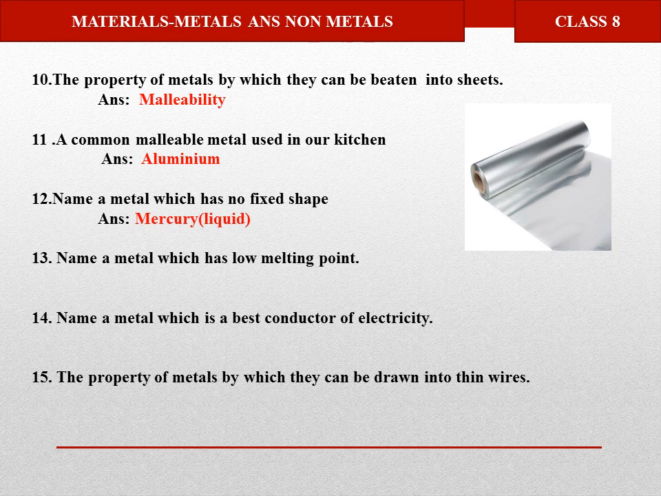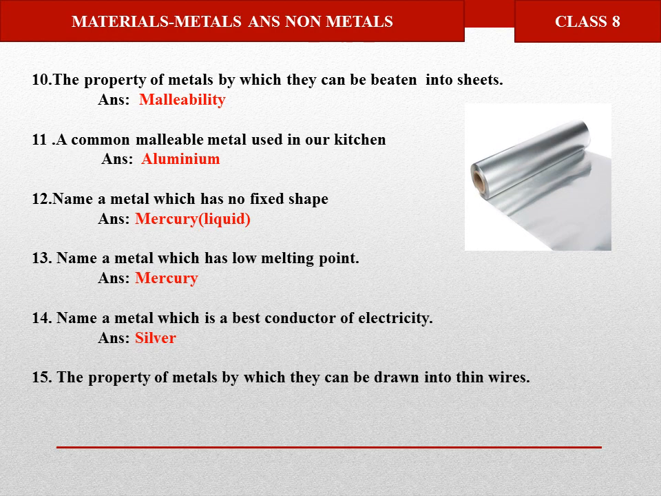Why does it not have a fixed shape? Because it is liquid. Name a metal which has a low melting point, and again it is mercury. Name a metal which is the best conductor of electricity, and it is silver. Although we are using copper, silver is the best conductor of electricity.